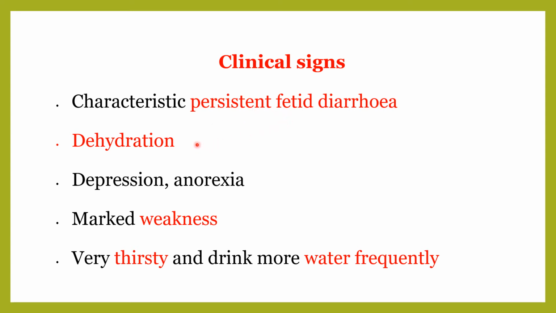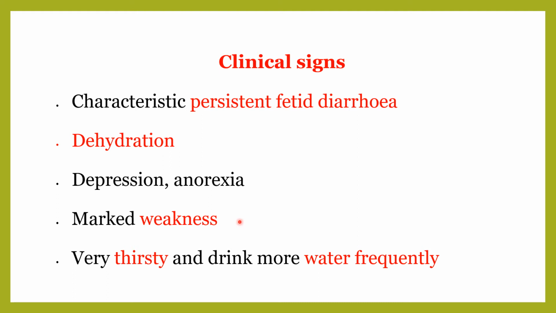Another characteristic is dehydration. Whenever there is diarrhea, there is dehydration, depending upon the severity. If the diarrhea is severe, dehydration is severe. There is depression and anorexia. There is marked weakness because there is loss of water and nutrients from the body.